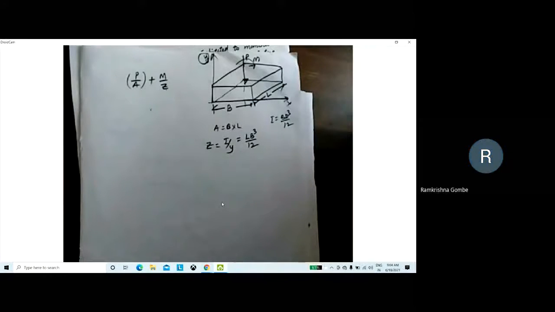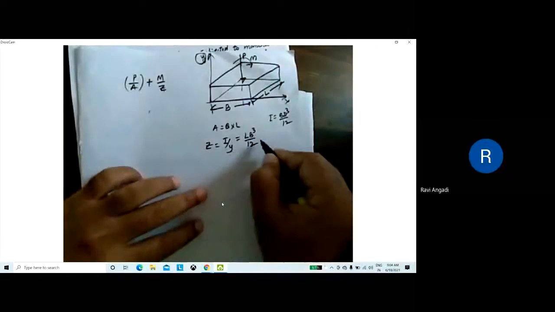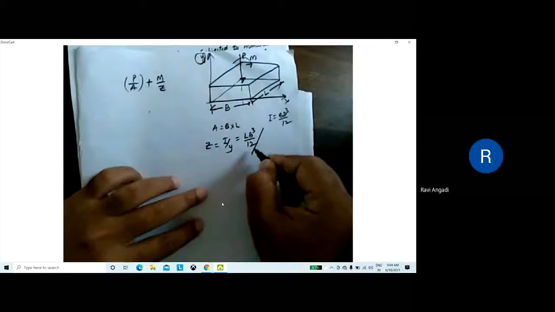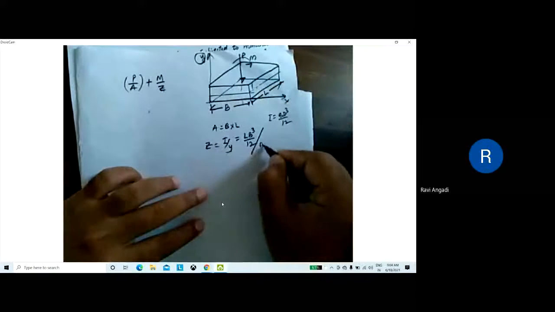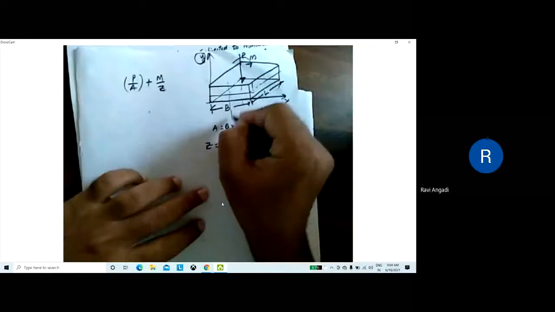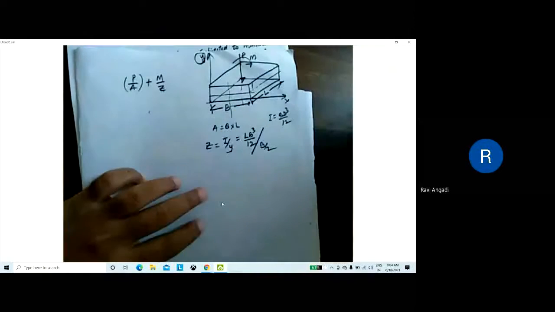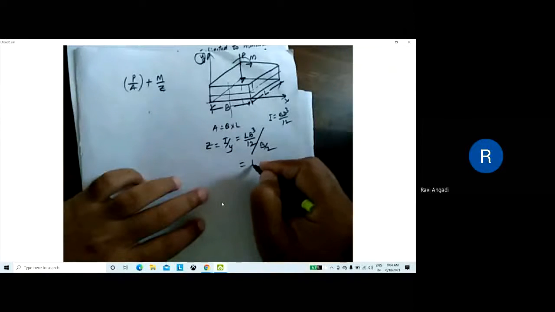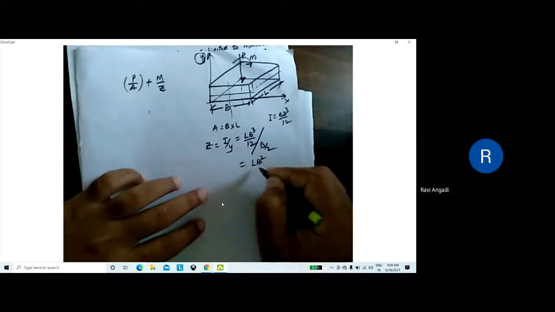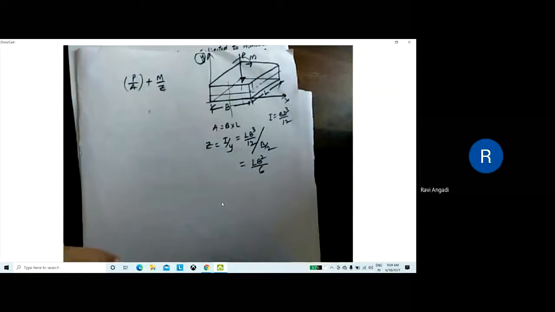No, sir. Okay. Now, Y is nothing but the depth of the center from the top, that is B by 2. This depth. So what do you get here? You will be getting L B square by 6. Correct? Yes, sir.